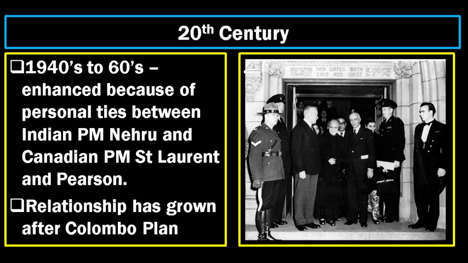So let's look into it phase by phase so that you understand exactly what the relation between Canada and India is. In the 20th century, from 1940 to the 60s, it was not diplomacy between the two countries, it was mostly between two persons. PM Nehru used to have a cordial relation with the Canadian Prime Minister Saint Laurent, and with the Canadian Prime Minister Pearson too. They maintained a very good, cordial relation on particular issues.